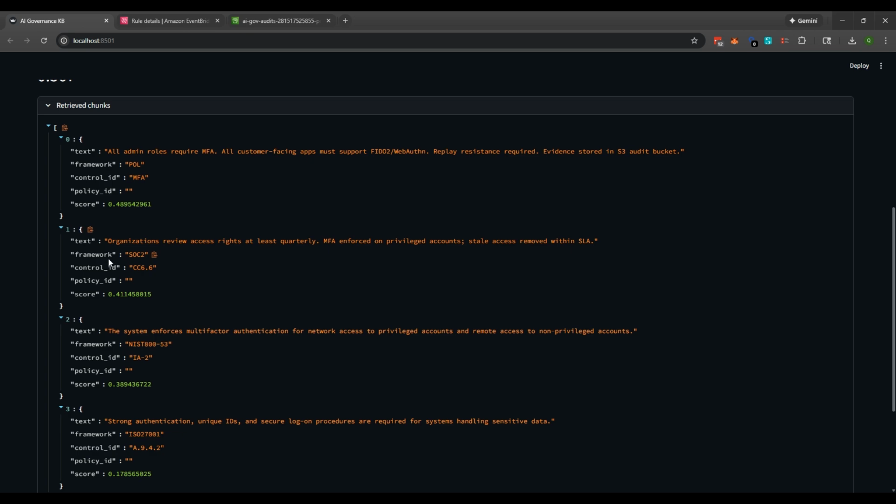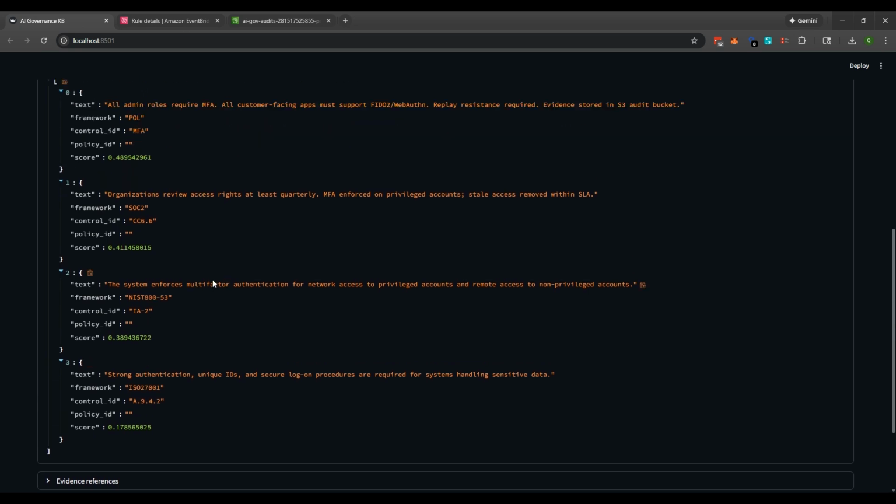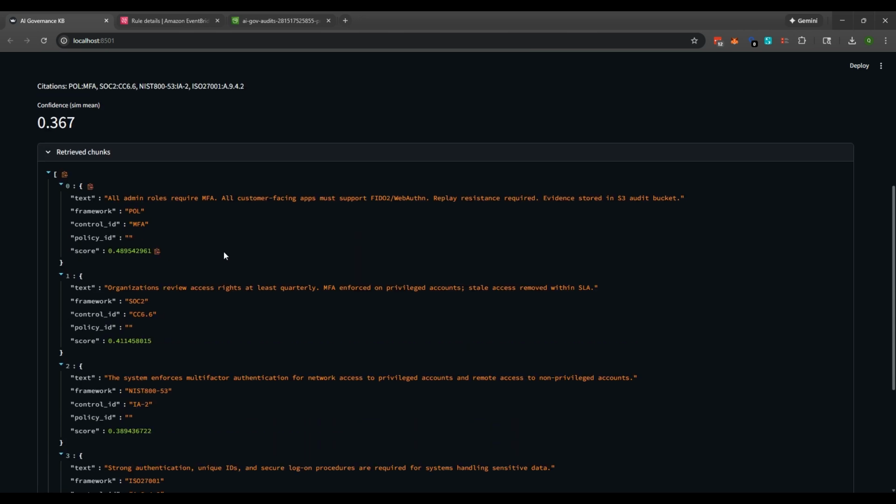You'll see the frameworks as well. So this is SOC 2, this is NIST 800-53, ISO 27001, okay? And you'll see similarity scores here as well in the retrieved chunks from my Pinecone vector database. So you are able to see exactly which controls were used with scores, which is giving an audit-grade retrieval.